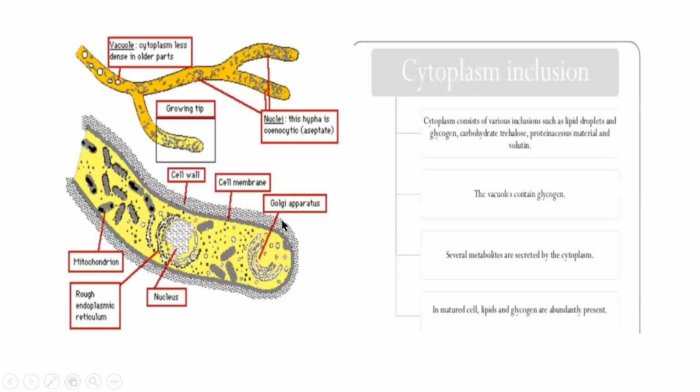So you can see the cell wall and the cell membrane, and you can see all the cellular organelles, ribosomes, endoplasmic reticulum, Golgi apparatus, okay, nucleus, mitochondria, okay, and then vacuole is seen, and then the fungal hypha. This is called the hypha, and this is called the growing tip. The fungi grows only at the tips. Only at the tips of the hypha, fungal growth is seen.